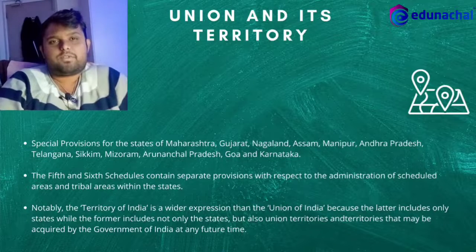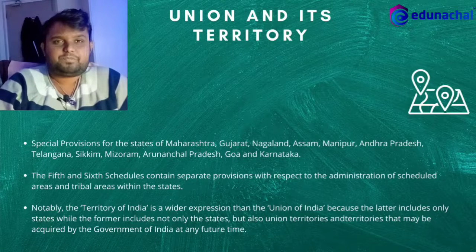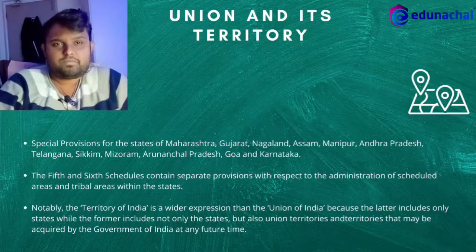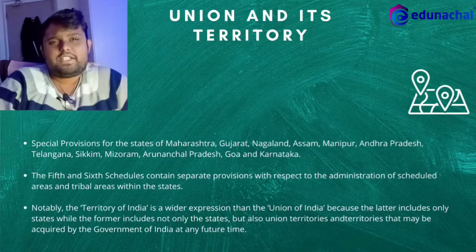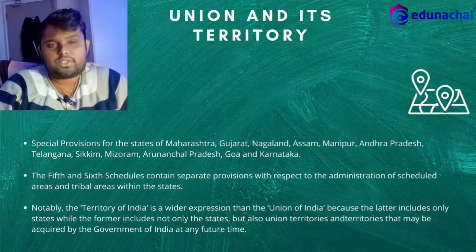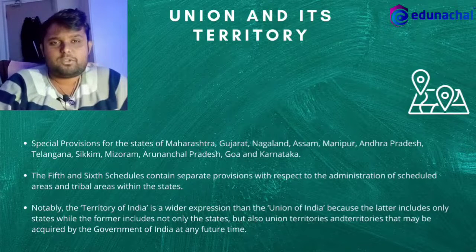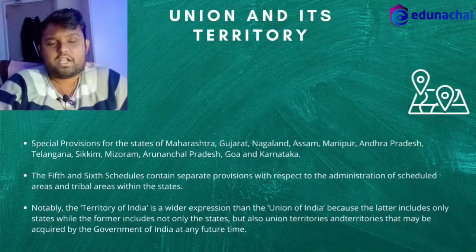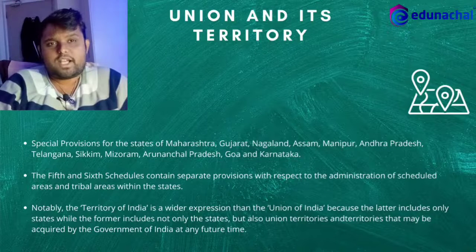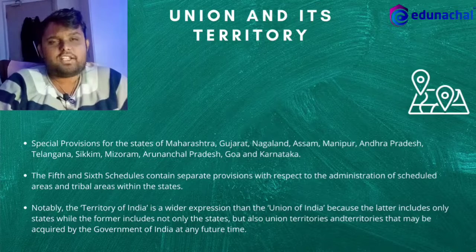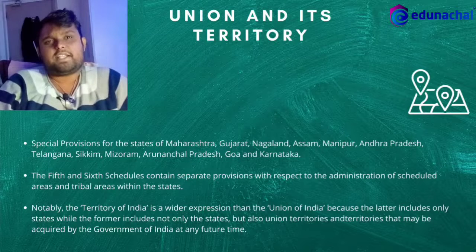So, guys, we were learning about the Indian Union. We have seen yesterday that Article 1 to Article 4 of the Indian Constitution deals with this particular part. You have to understand that Article 1 says that India, that is Bharat, is a union of states.